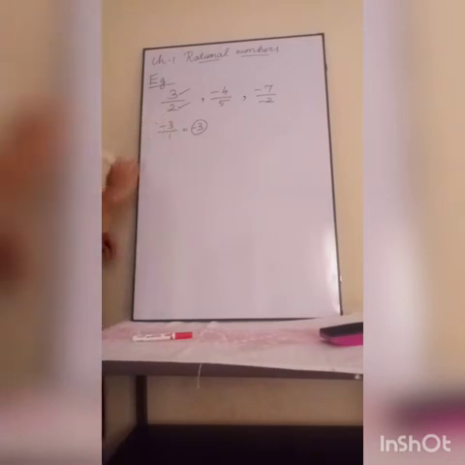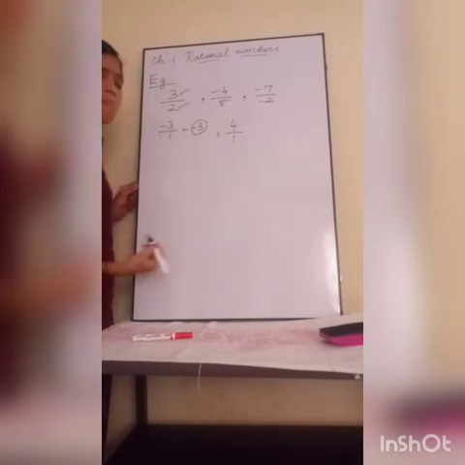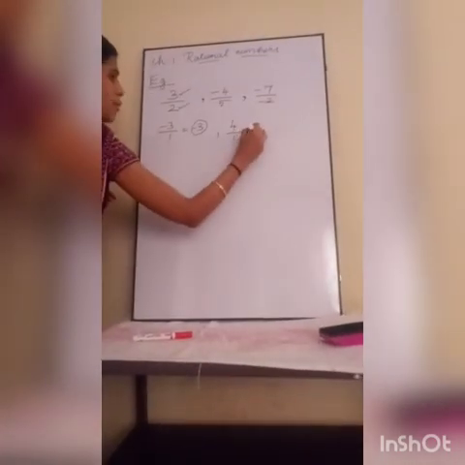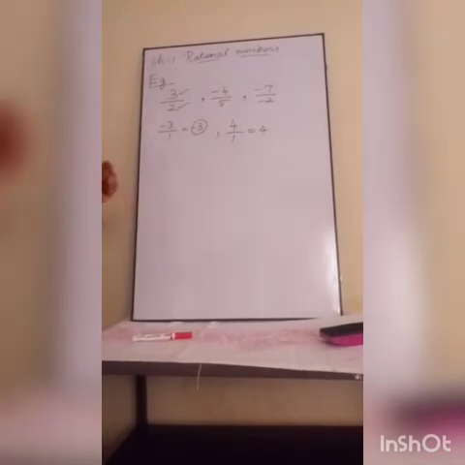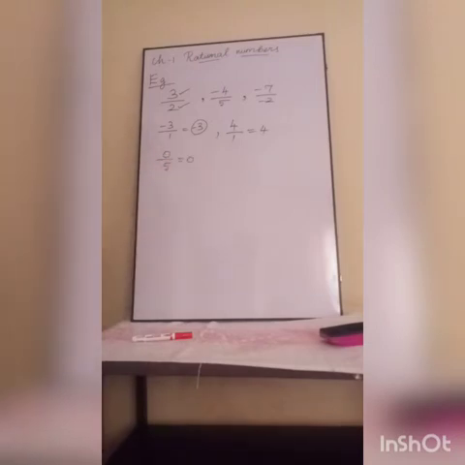Then 4 by 1, that can be written as 4, right? So 4 by 1 is a rational number because 4 is an integer and 1 is an integer. You can write 0 by 5, which is equal to 0, right?